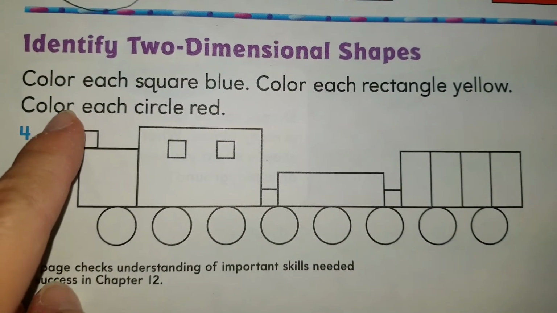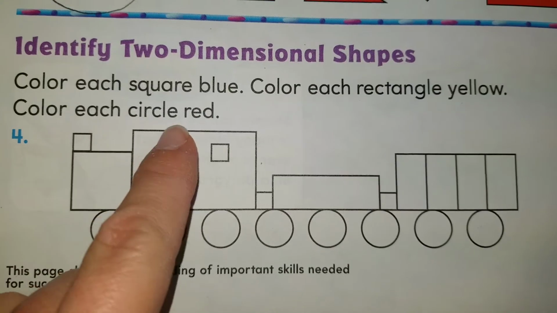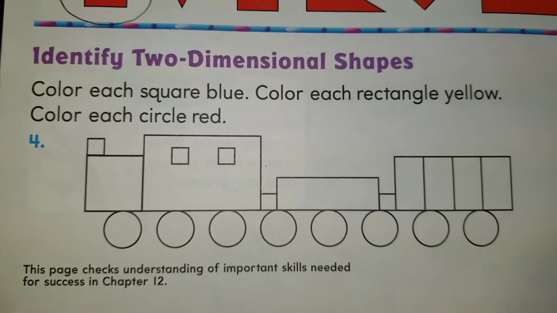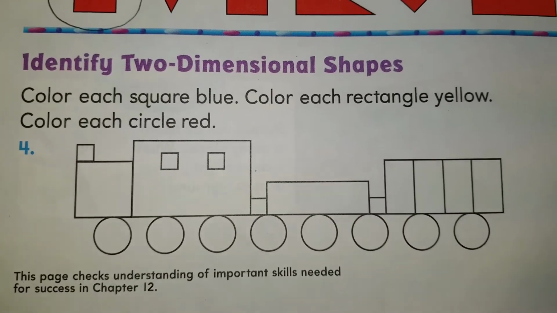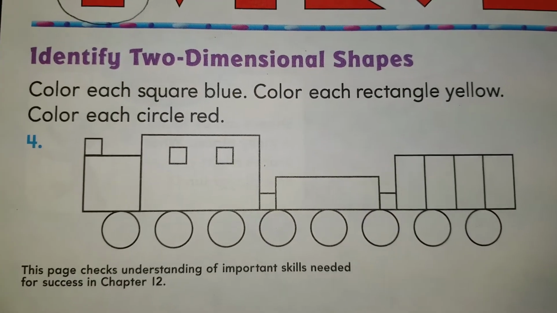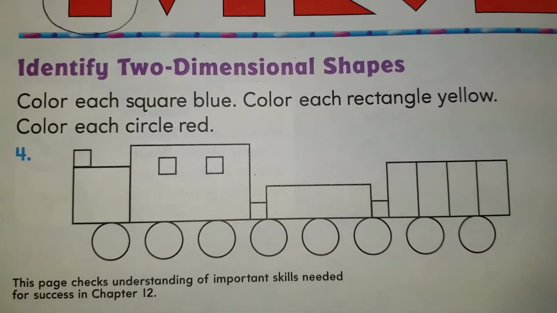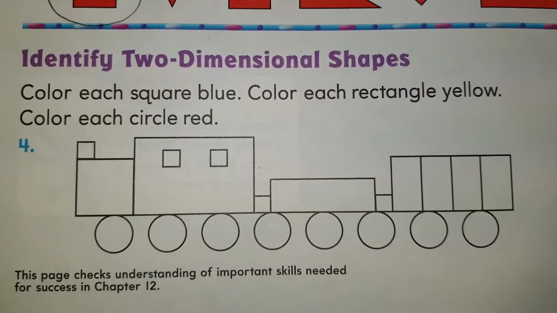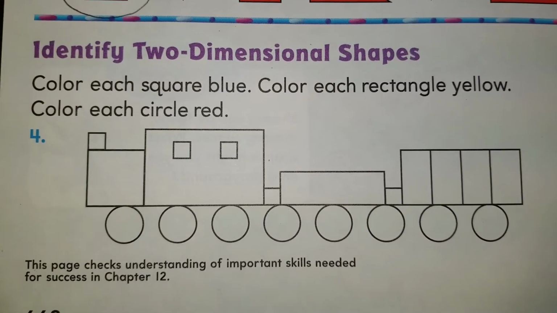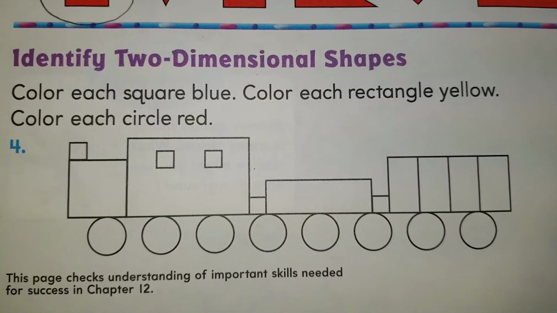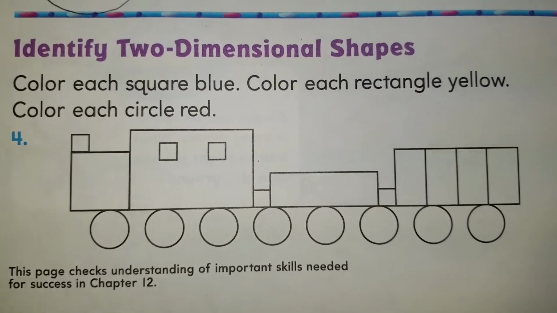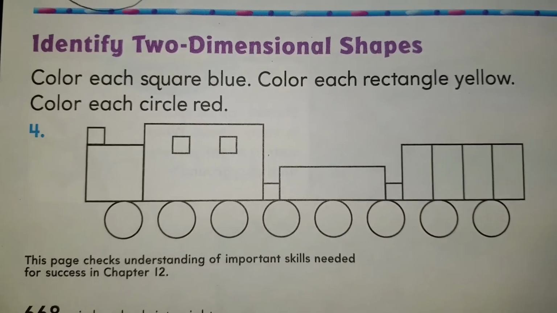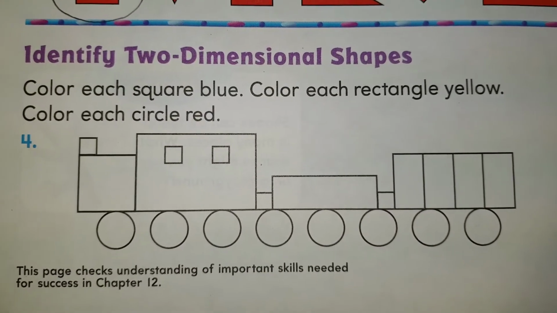And finally, we are going to color each circle red. The circles are to be red. Los círculos los vamos a colorear de rojo. If you do not have red, no worries, you can use orange. Si no tienen rojo, no se preocupen, pueden usar naranja. All the circles, we're going to color them red. Todos los círculos los vamos a colorear rojos.